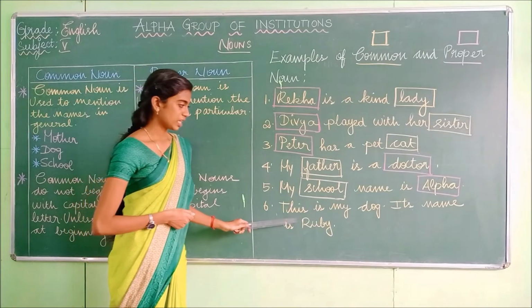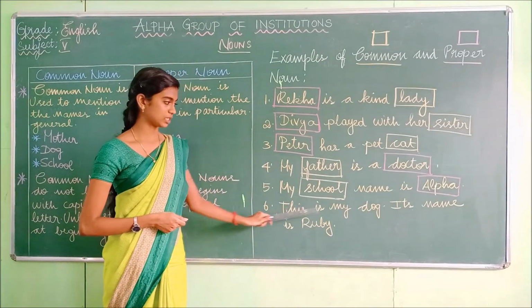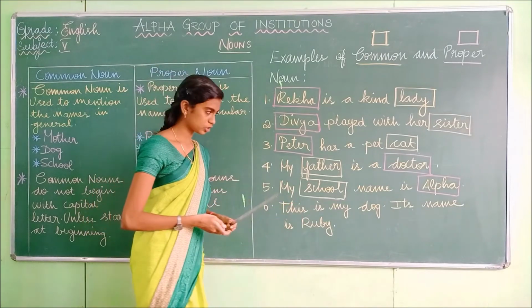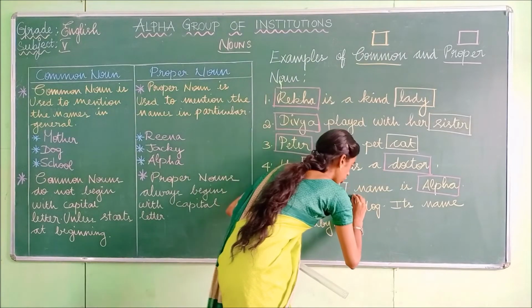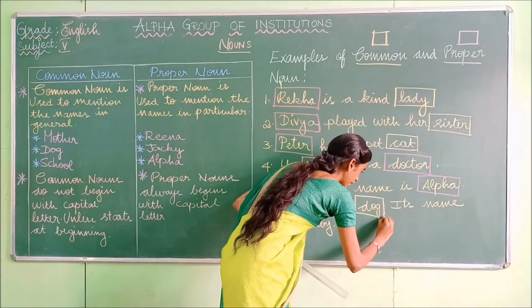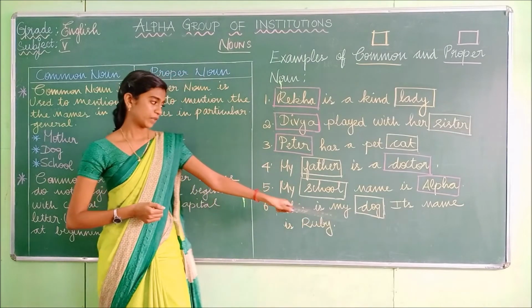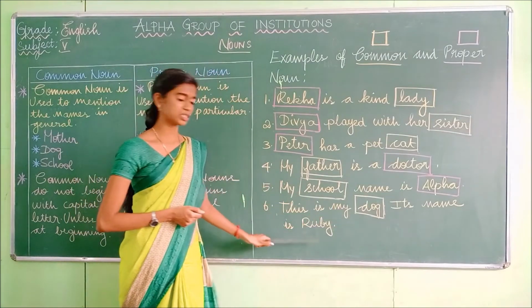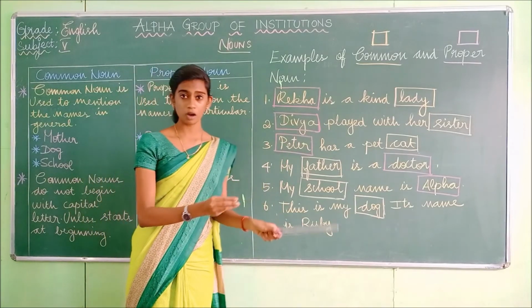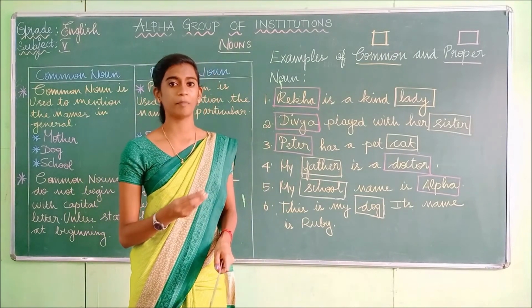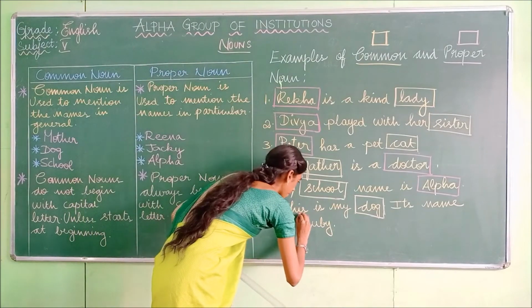And the last sentence, this is my dog. Its name is Ruby. Is dog a common noun or a proper noun? Yes, dog is the common noun because there are many varieties of dogs, but the name of the dog is not mentioned here. Its name is Ruby. The dog has been given a specific, particular name as Ruby. So it's the proper noun.